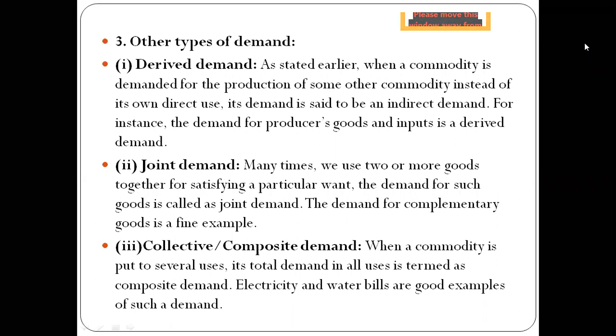The demand for complementary goods is a fine example of that. And then we have collective or composite demand. When a commodity is put to several uses, its total demand in all uses is termed as composite demand. Electricity and water bills are good examples of this type of demand.